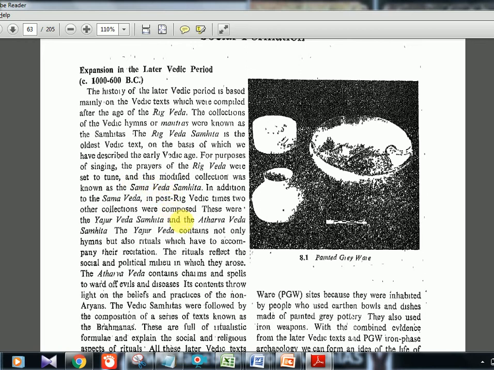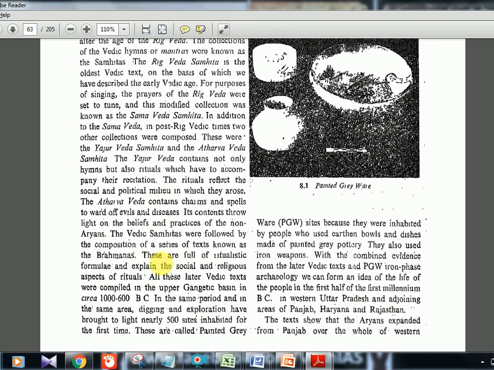The next ones are the Yajur Veda and Atharva Veda. So Yajur Veda had actually the hymns and rituals, that is the rituals which will be accompanied, not only the prayers but the actual rituals or sacrifices, whatever they do, that is compiled in the Yajur Veda. After that, Atharva Veda is actually about magic spells or charms against evils and diseases, and those kinds of things are there in the Atharva Veda. You should have a clear understanding, at least a one line description of all the 4 Vedas: Rig Veda, Sama Veda, Yajur Veda and Atharva Veda. Rig Veda's more details are there in the previous chapter.